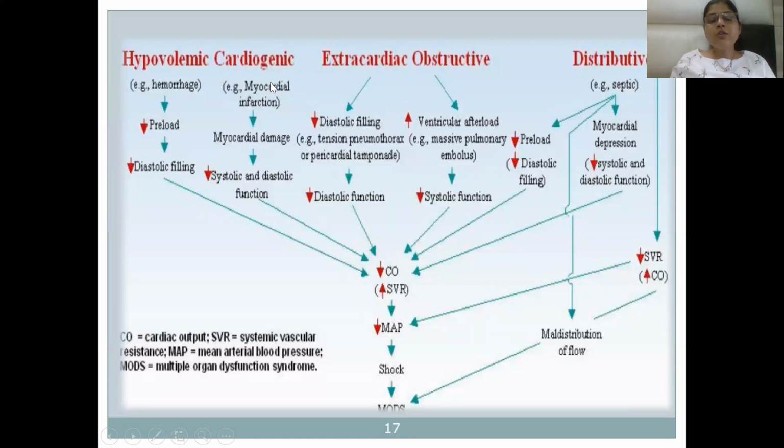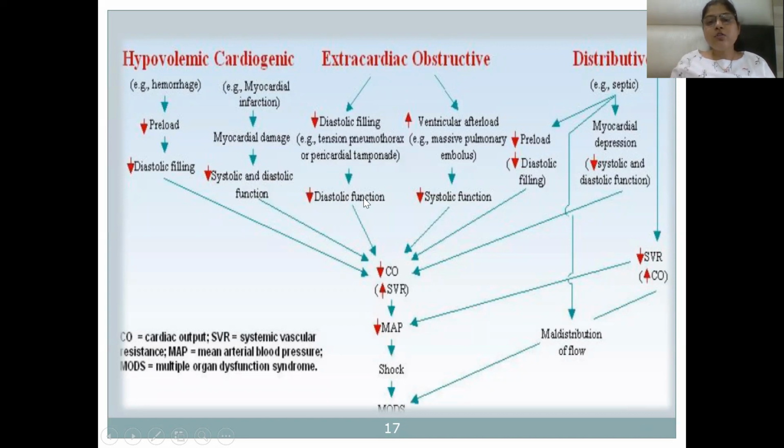In myocardial infarction, which causes cardiogenic shock, there is reduced cardiac output, reduced systolic and diastolic function, and reduced systolic and diastolic blood pressure, and there will be shock. In extracardiac obstructive shock, there can be reduced diastolic filling, like in tension pneumothorax or pericardial tamponade.